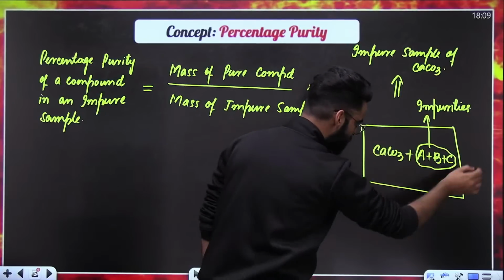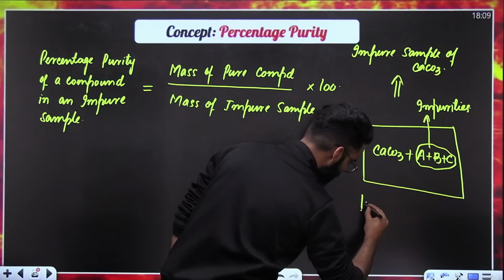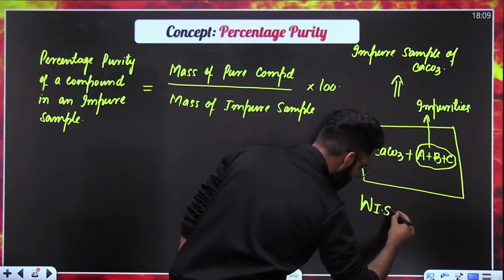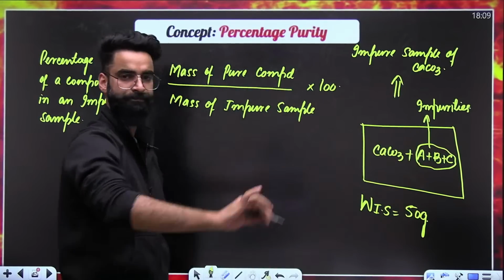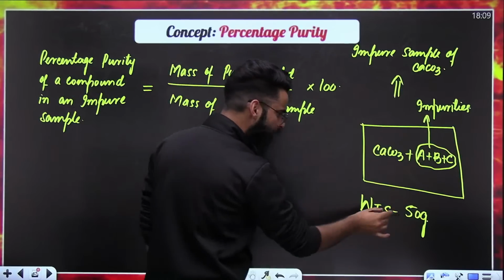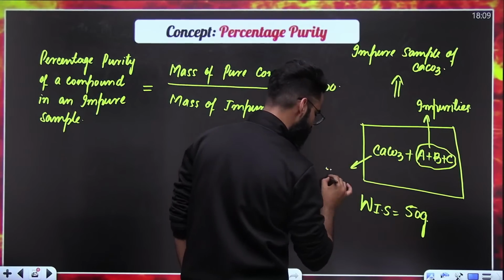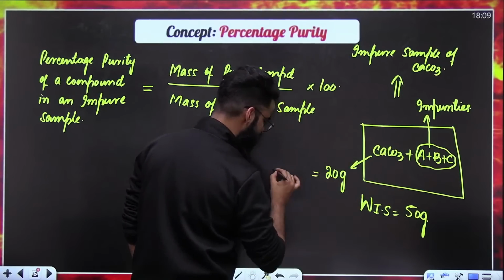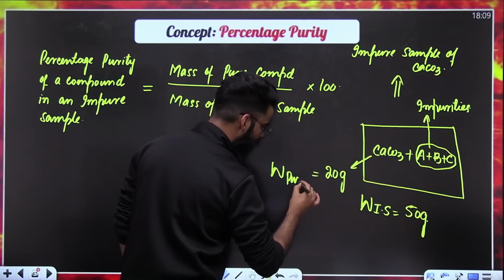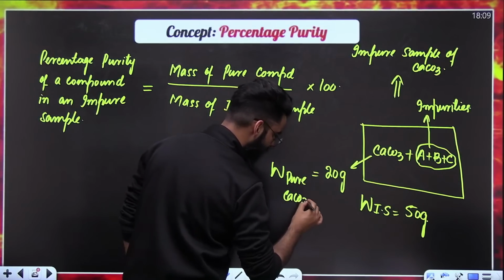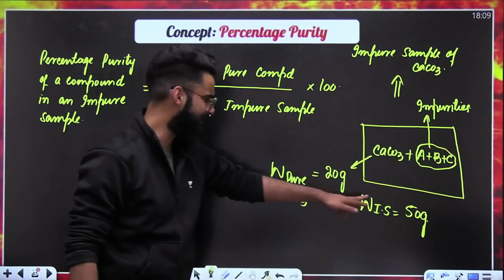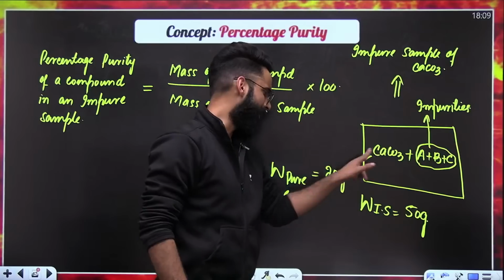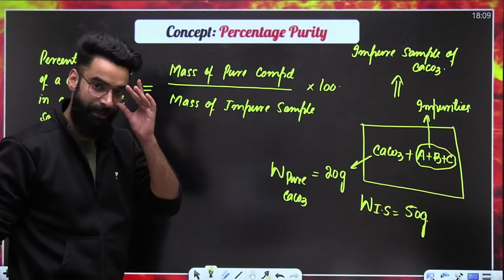Now, let's assume the mass of the whole impure sample is, for example, 50 grams. Let's assume that out of 50 grams, 20 grams is the mass of pure calcium carbonate.